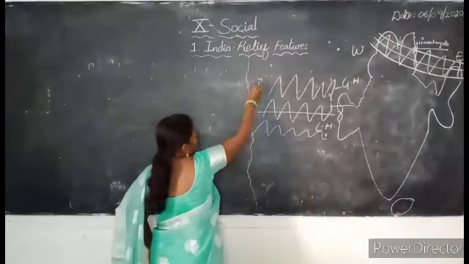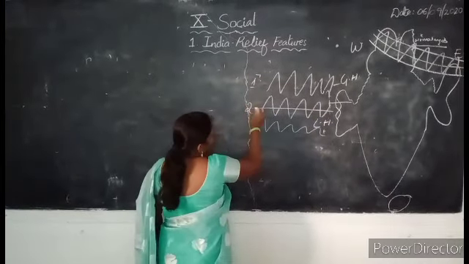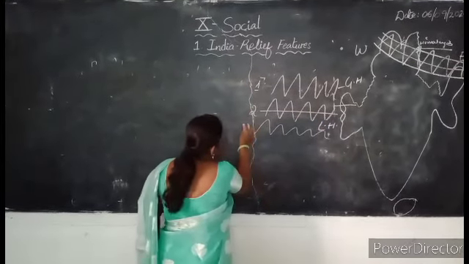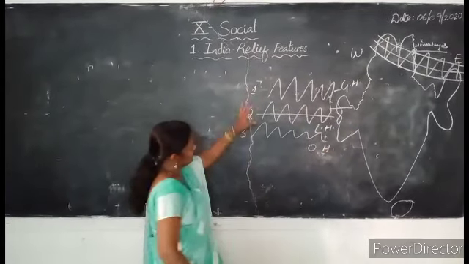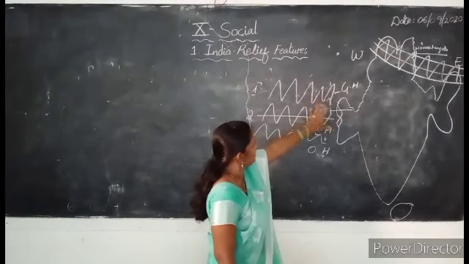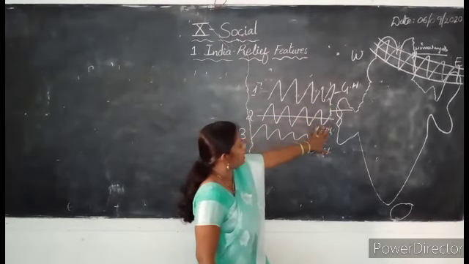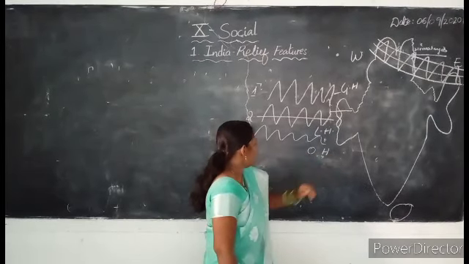Now, first one is Greater Himalayas, second one is Lesser Himalayas, and third one is Outer Himalayas. If you see, the height decreases from the Greater Himalayas to the Lesser Himalayas, and then you come to the Outer Himalayas.